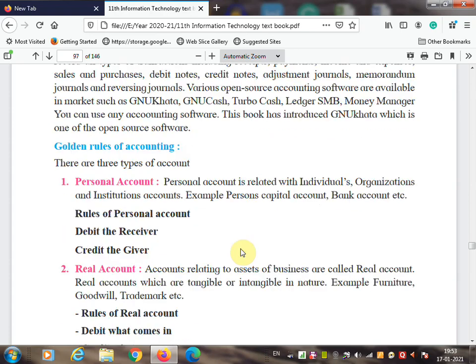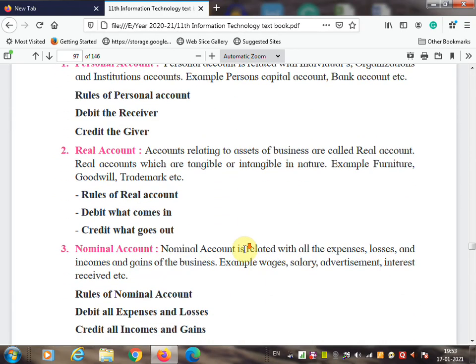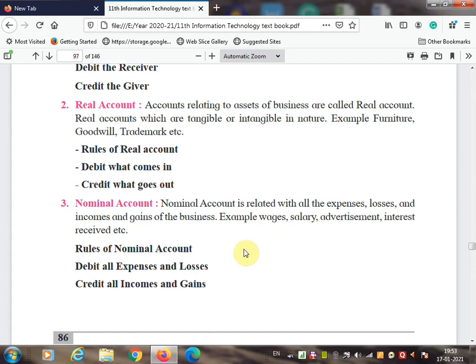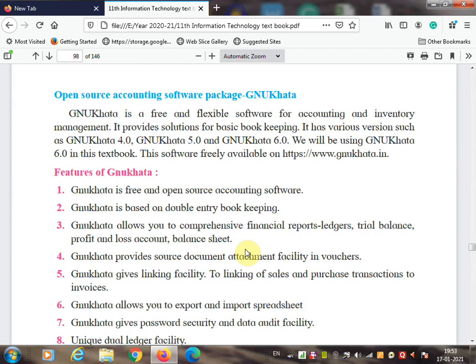So my dear students, these are the golden rules of accounting: personal account, real account, and nominal account. Now let's talk more about the open source software, that is GNU Khata. It's an open source accounting software package. GNU Khata is free and flexible software for accounting and inventory management. It provides solutions for basic bookkeeping.